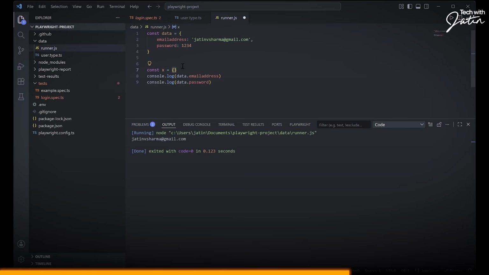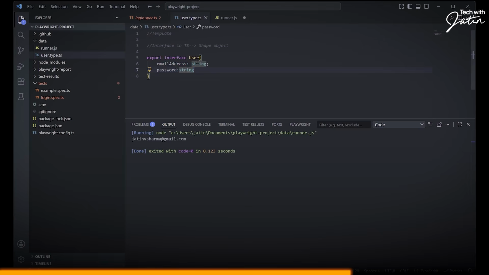Okay. Java has types. That's the reason if there are going to be any issues when you're passing some data, those things can easily be caught during compilation time. In JavaScript, it technically happens when you run the project. It's not going to be happening in one go. Like when I'm writing the code, I will not be able to see any issues. So if I am defining that I will be giving a user kind of an object, that user kind of an object is going to have two fields, email address and password.